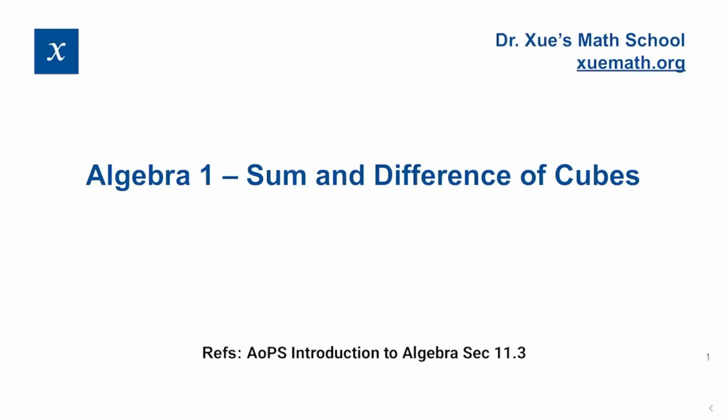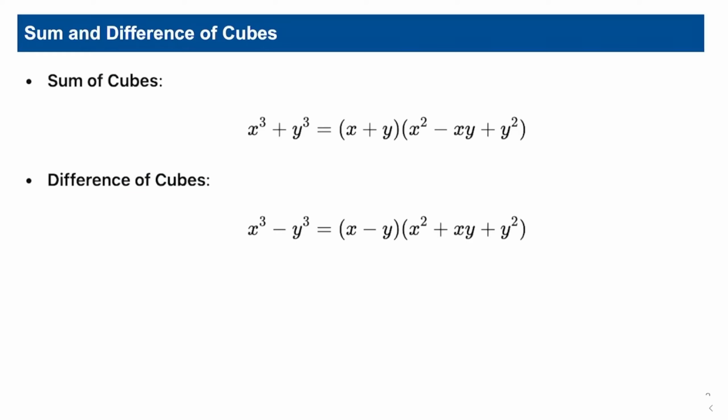In this video, we'll talk about sum and difference of cubes. Sum of cubes: x cubed plus y cubed equals x plus y times x squared minus xy plus y squared. Difference of cubes: x cubed minus y cubed can be factored as x minus y times x squared plus xy plus y squared. So if you have a plus sign here, you have a negative sign here. If this is a negative, then you have a plus here.